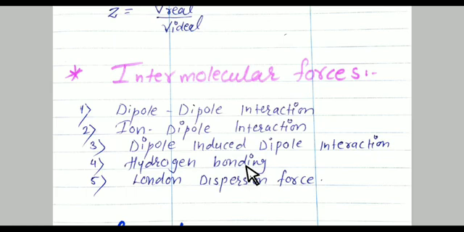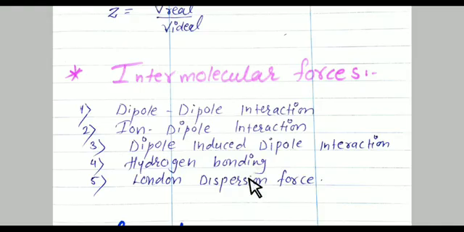A hydrogen bond which occurs within a single molecule is known as intramolecular hydrogen bonding. And whenever a hydrogen bond is present between two like or unlike molecules, it is known as intermolecular hydrogen bonding.